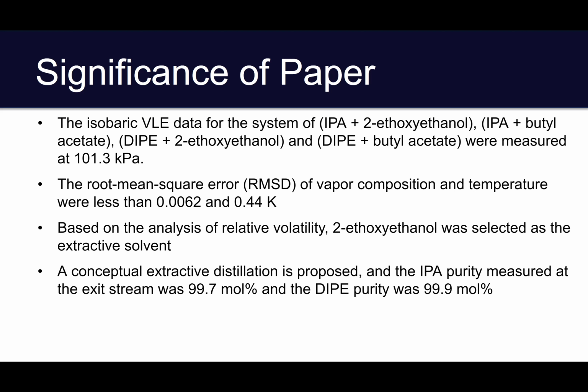The significance of the paper is listed here. The isobaric VLE data for the systems were measured at 101.3 kilopascals. The root mean square deviation, RMSD, of vapor composition and temperature were less than 0.0062 and 0.44 Kelvin. Based on the analysis of relative volatility, 2-ethoxy ethanol was selected as the extractive solvent. A conceptual extractive distillation is proposed, and the IPA purity measured at the exit stream was 99.7 mol%, and the DIPE purity was 99.9 mol%.